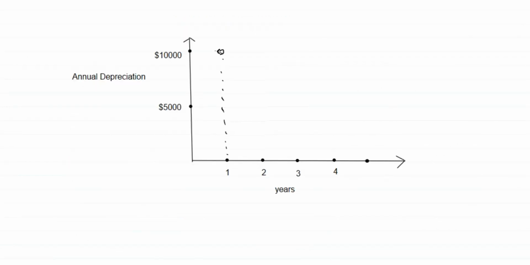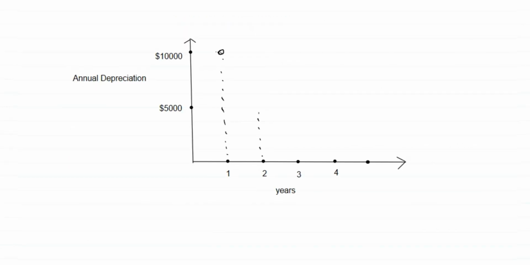On second year, it is 5,000, and the third year it is 2,500. So if you join all these points, this will be like that. Okay, so you may say it's a falling curve. It is showing that every year the amount of depreciation is falling, it is reducing. That is why it is called reducing balance method.